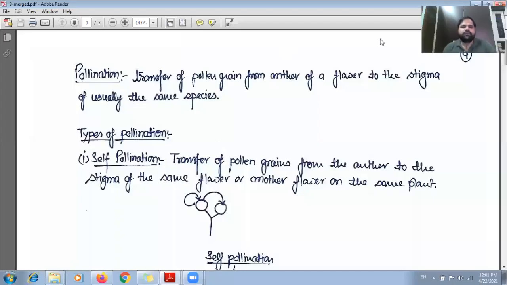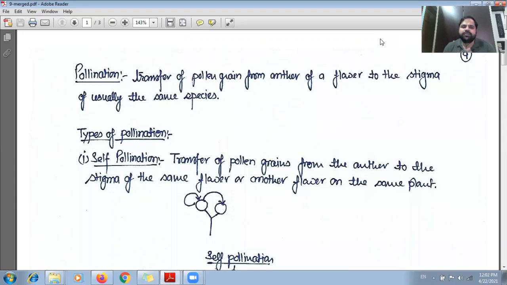Students, this will be the third lecture of your chapter, Sexual Reproduction in Flowering Plants. So, first we will discuss pollination. So, what is pollination? Pollination is the transfer of pollen grain from the anther to the stigma of the flower